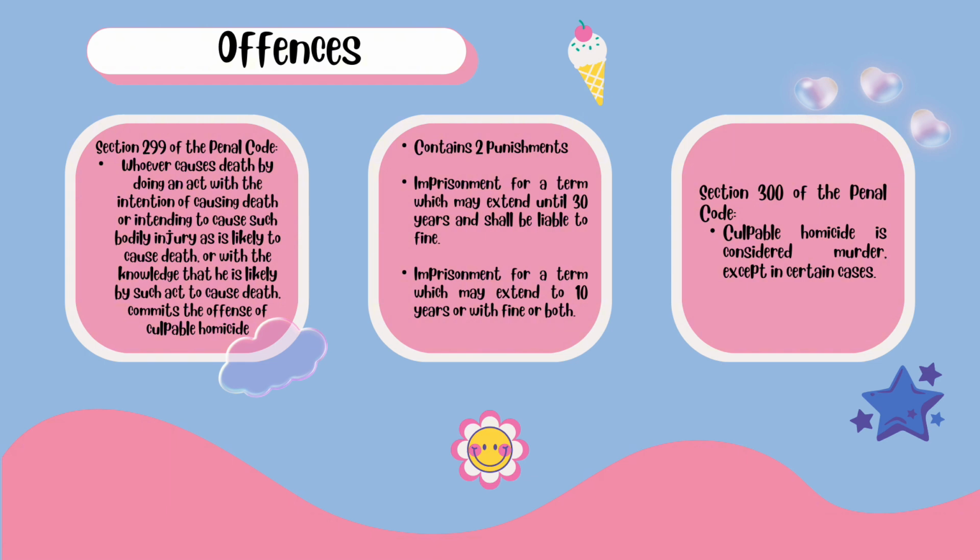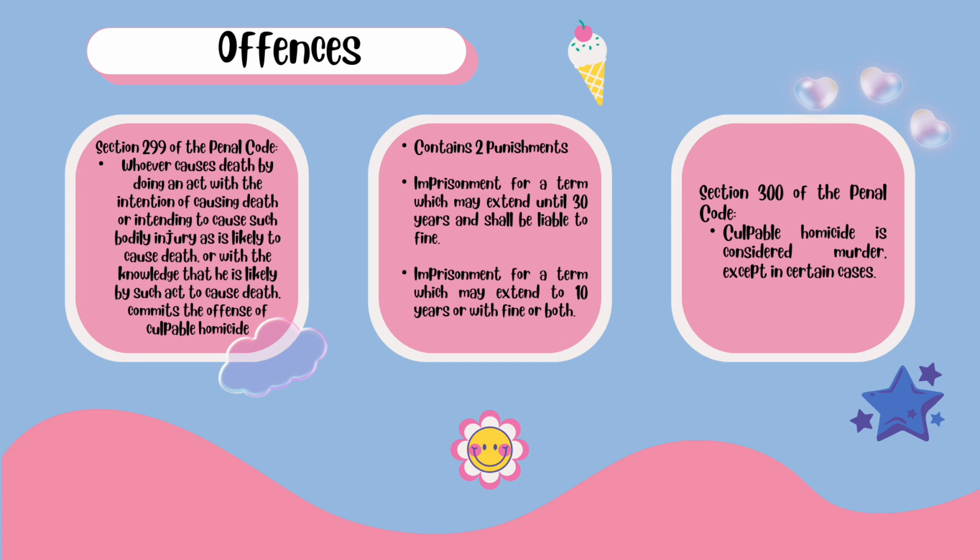Section 299 of the Penal Code states that whoever causes death by doing an act with the intention of causing death, or intending to cause such bodily injury as is likely to cause death, or with the knowledge that he is likely by such act to cause death, commits the offence of culpable homicide. The punishment for this offence not amounting to murder is provided under Section 304 of the Penal Code.